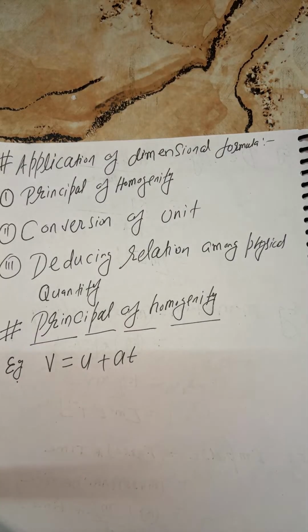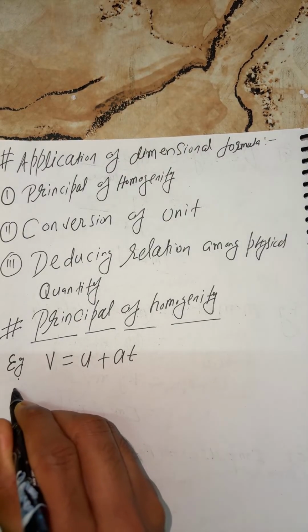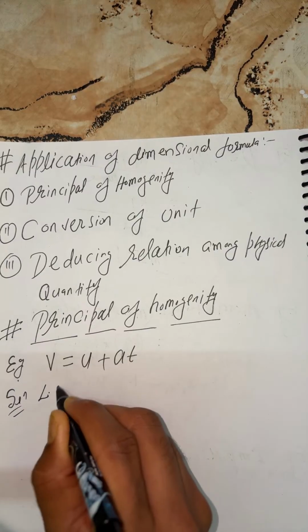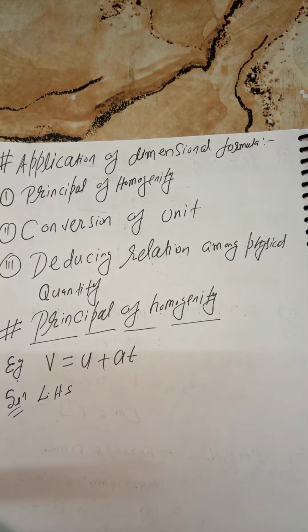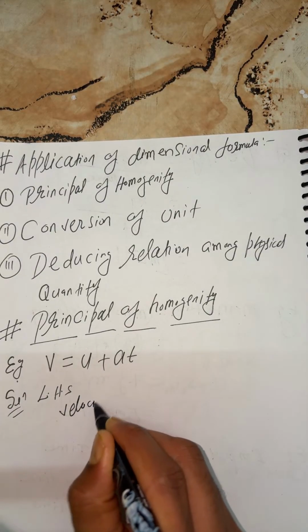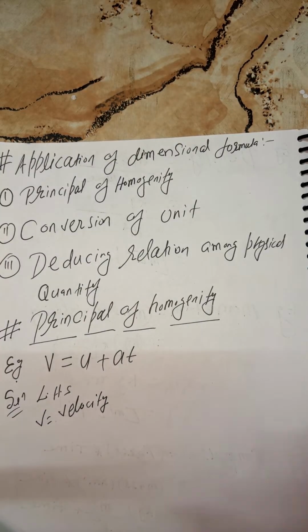Now, students, here we will verify whether LHS is equal to RHS in dimensions or not. So have a look. Now we go for the solution. First, I'll solve LHS. So V is what, student? It's final velocity.